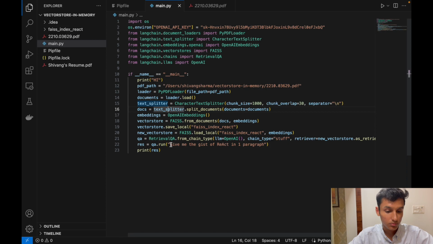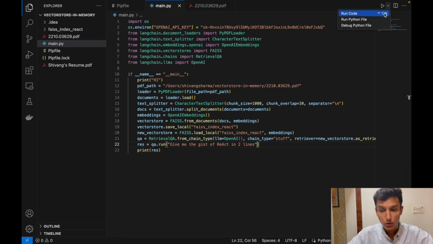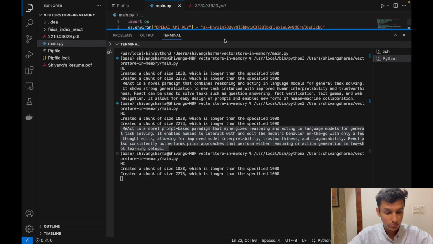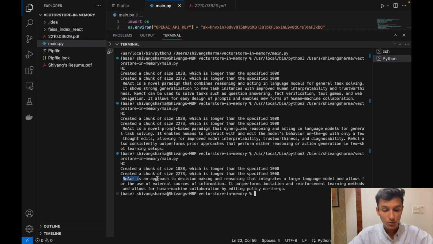And here, this is our question, this is our prompt, which we can change according to our own needs. So: give me a gist of ReAct in one paragraph. If I don't want one paragraph and I only want two lines, I can edit the code, and now when I run the Python file, let's see what answer we get. This is our old answer. Okay, so now we have got the answer in only two lines.